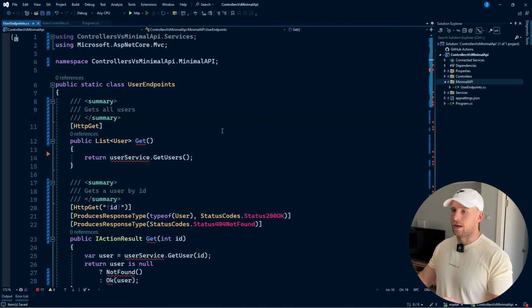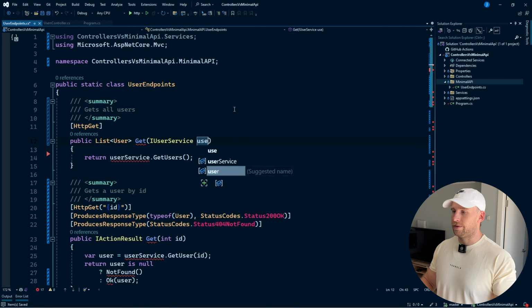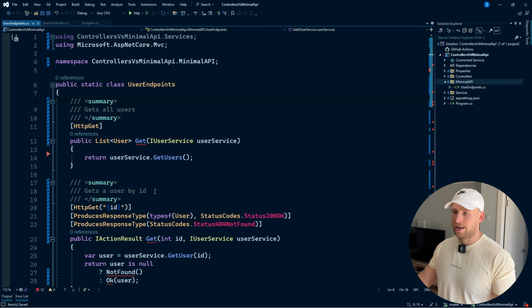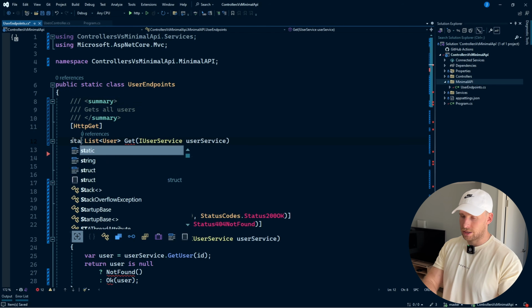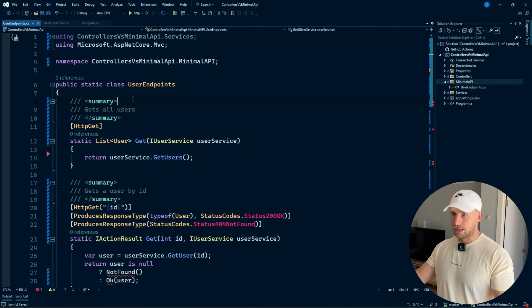Since this is a static class, we can't inject dependencies. We actually need to inject the dependencies into the actual method itself. So we're just going to inject the IUserService into each of these methods. The next thing it's complaining about is we can't declare instance methods inside of a static class. So let's change these methods to static. We don't actually need any of these comments or these annotations anymore, so let's just delete them all.